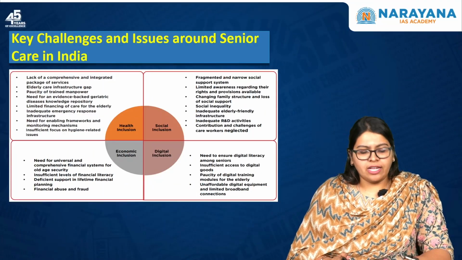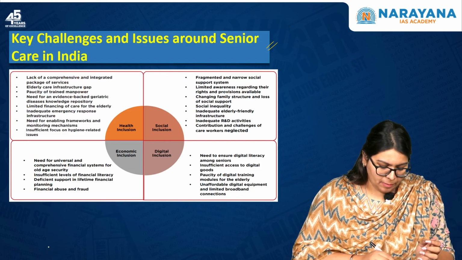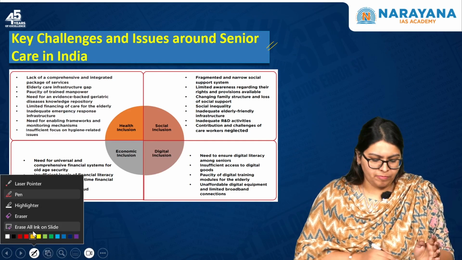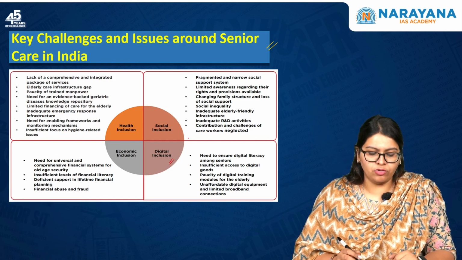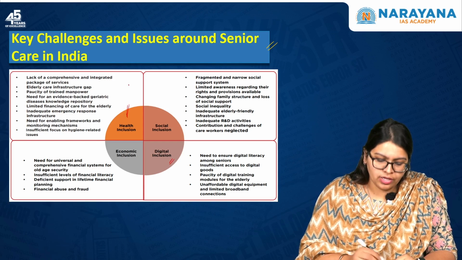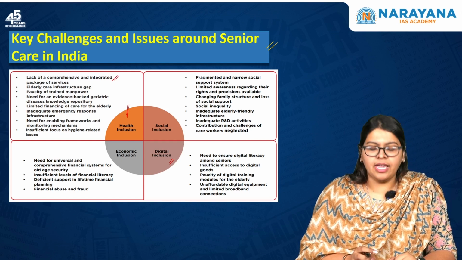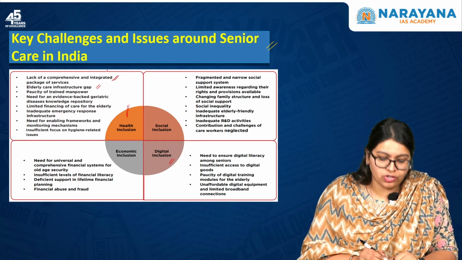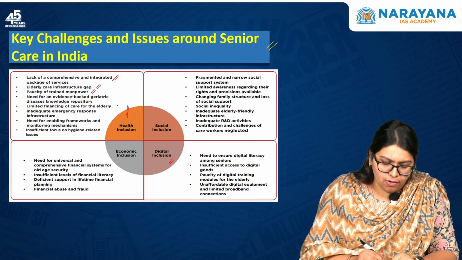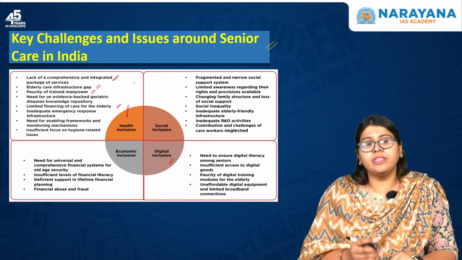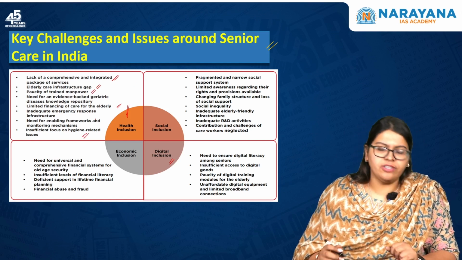Moving forward, let us quickly look into what the key challenges and issues around senior care in India are. We've broken this down into four: health issues, social inclusion, economic inclusion, as well as digital inclusion. If we start with health inclusion, there is a lack of a comprehensive and integrated health package for the services, and an elderly care infrastructure gap. There is a paucity of trained manpower, limited financing of care for the elderly, and inadequate emergency response infrastructure. There is insufficient focus on hygiene related issues.